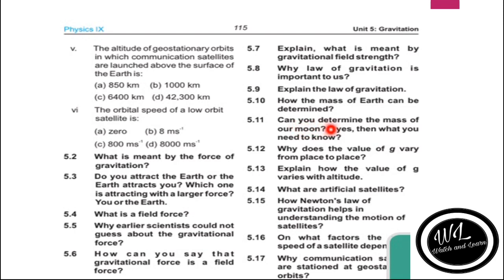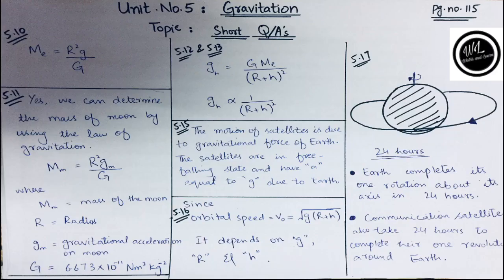5.11. Can you determine the mass of our moon? If yes, then what do you need to know? Yes, we can determine the mass of the moon by using the law of gravitation.